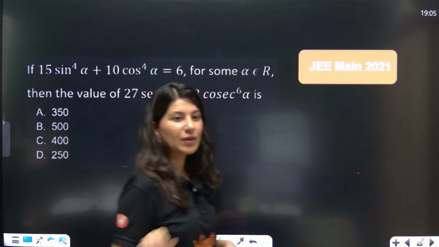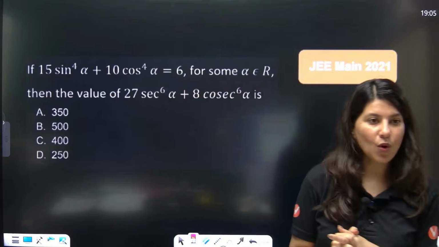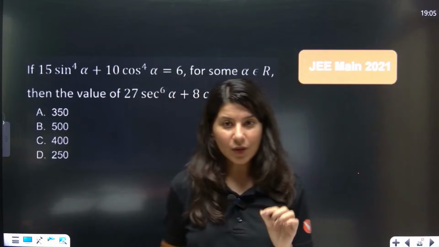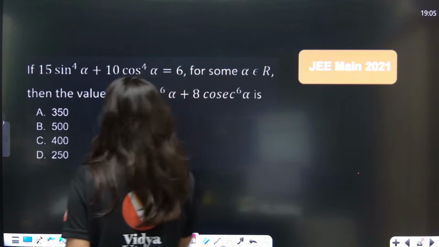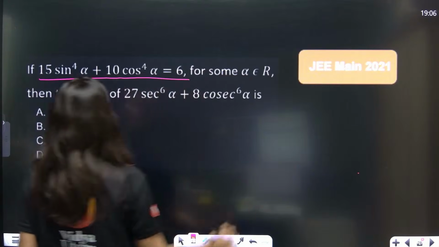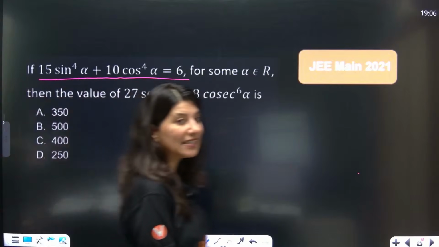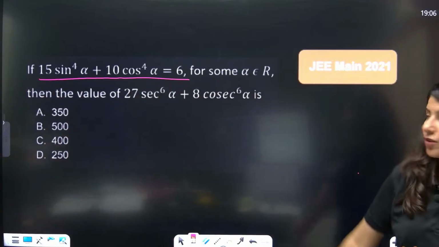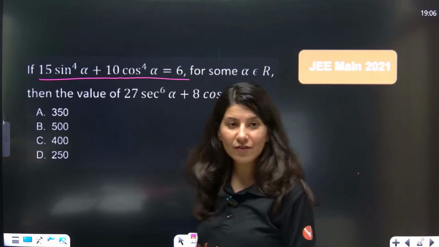JEE Main 2021. I want all of you to decode this question. Now understand. If 15 sine power 4 alpha plus 10 cos power 4 alpha is equal to 6, this is the equation which is given to you.